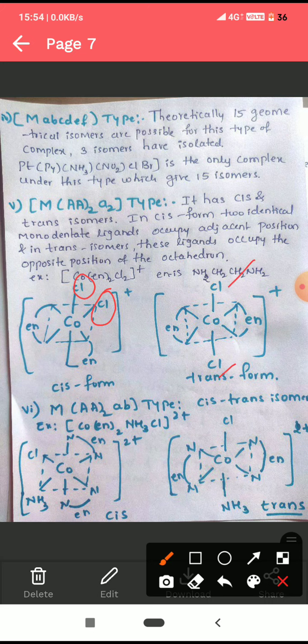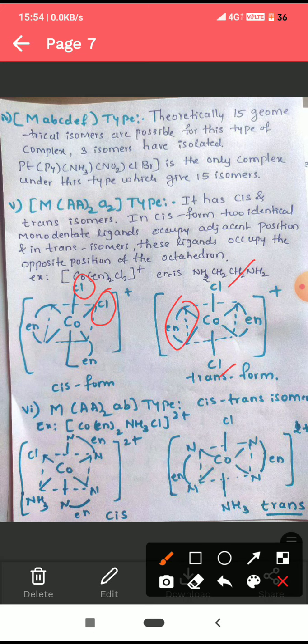Okay. Here we can write the formula of ethylene diamine as NH2CH2CH2NH2, or in short we can write it as en. Okay, en is nothing but ethylene diamine. We can represent ethylene diamine by the abbreviation en. Or we can also write the structure NH2CH2CH2NH2.